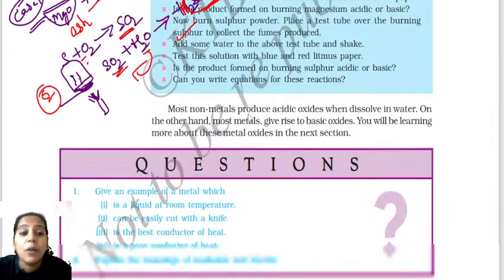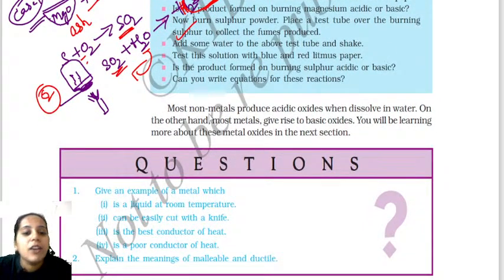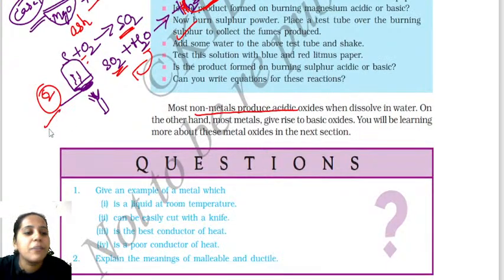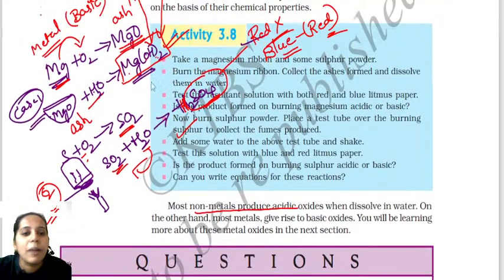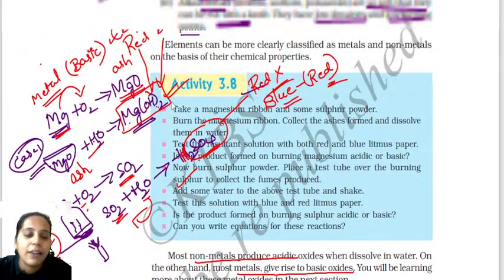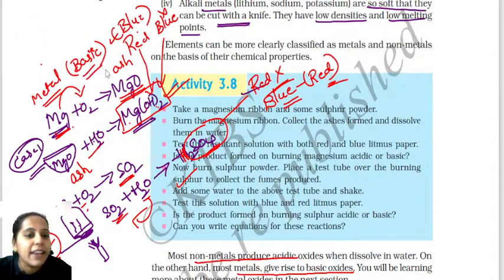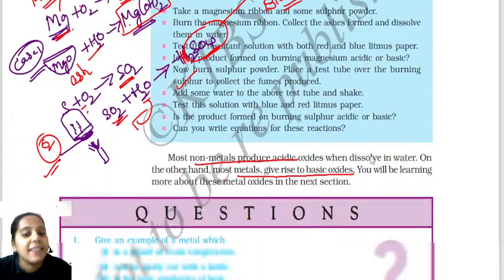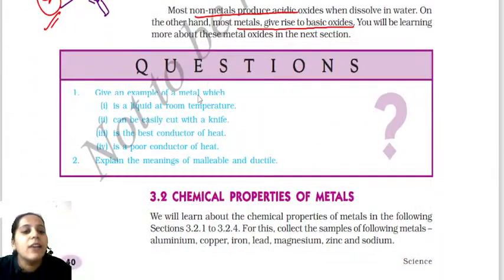In the exam, an important question will be asked on non-metals. The non-metals, just now we understood, are acidic in nature. This experiment proves that non-metals are acidic in nature. Clear, right? So on the other hand, most of the metals give rise to basic oxide. In this activity, you have understood that metallic oxides are basic in nature, non-metallic oxides are acidic in nature. You have understood this, right? So let us now quickly answer.